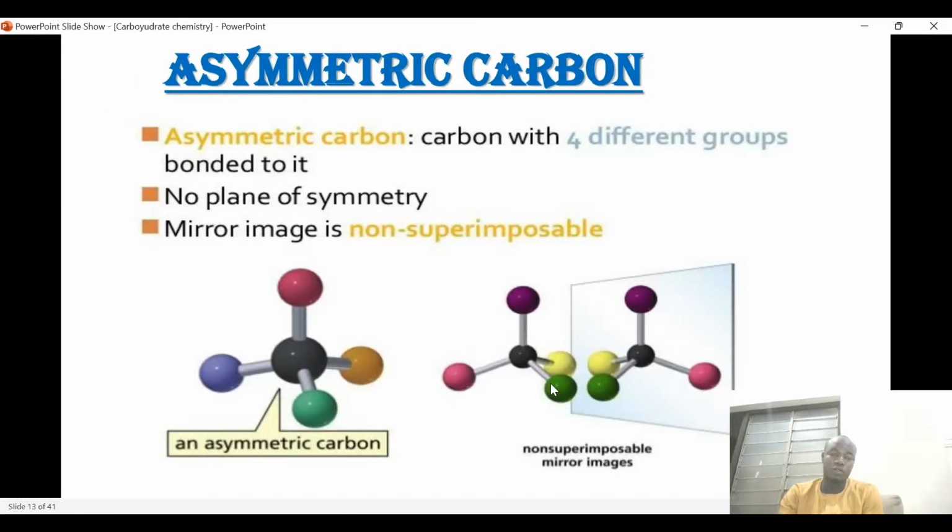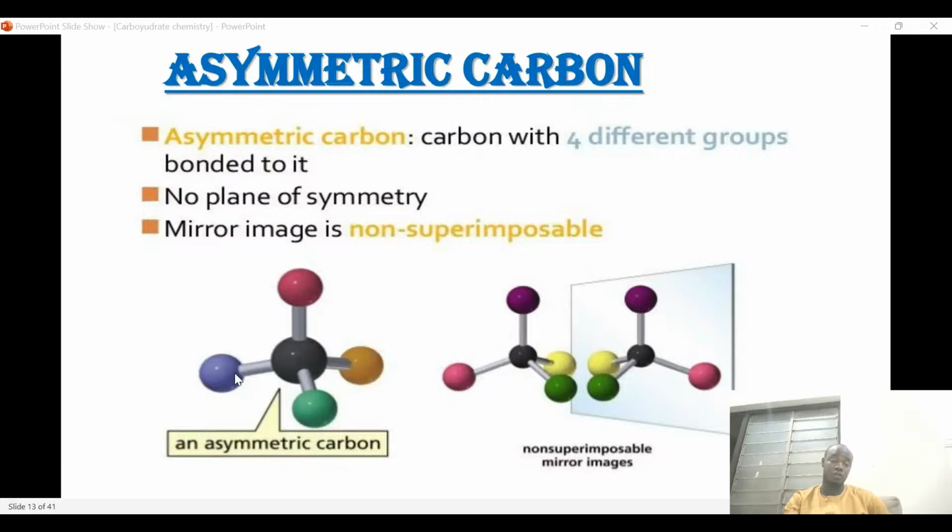So now we are going to look at the concept of asymmetric carbon. An asymmetric carbon is a carbon that has four different groups attached to it. When you have a carbon with four different groups attached to it, that type of carbon is called an asymmetric carbon, or in some textbooks you can see it called chiral carbon or stereogenic carbon. All these names are the same for one carbon. That is the carbon that has four different groups attached to it.